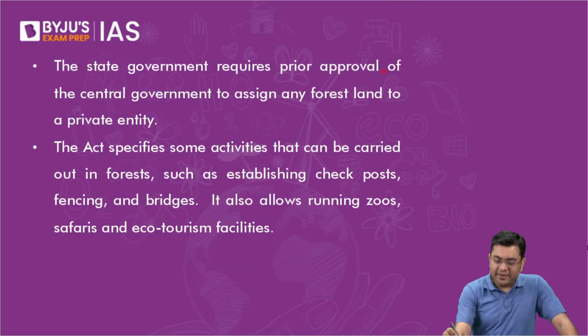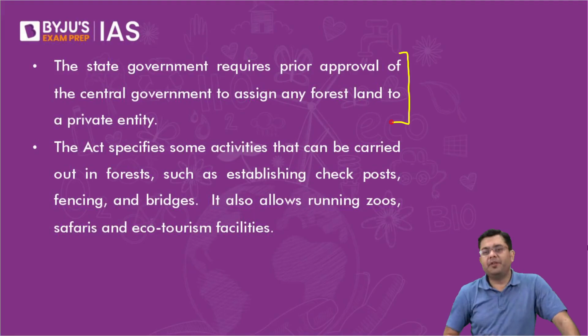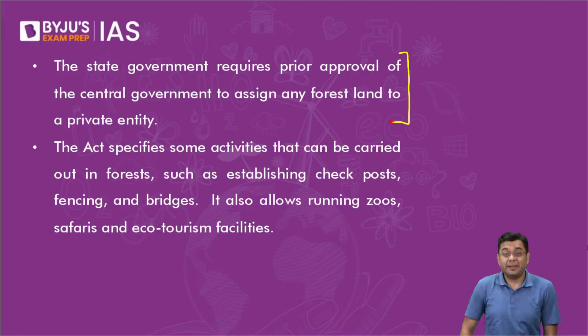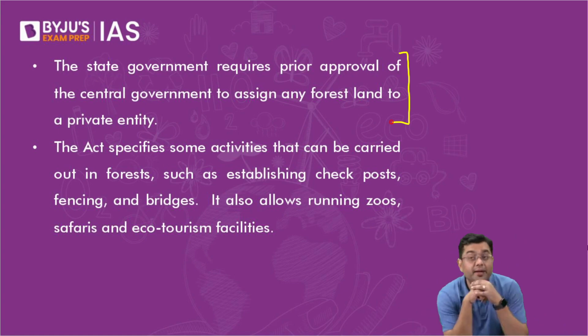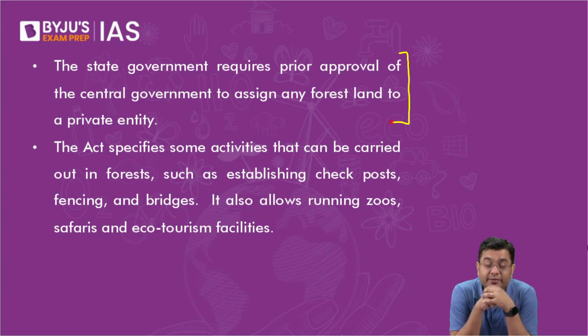The state governments require prior approval of the central government to assign any forest land to a private entity. Now, this was not the case earlier. That is why this was a clause in the bill which none of the state governments, particularly the ones in opposition, liked, because as per them, the central government is actually grabbing that jurisdiction away from the state government.